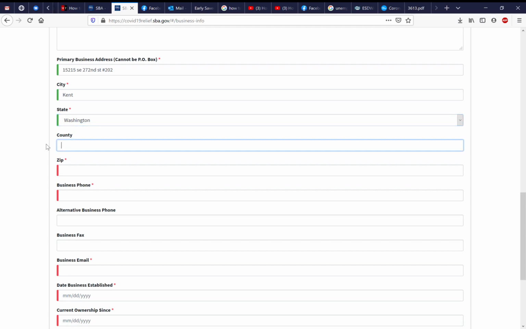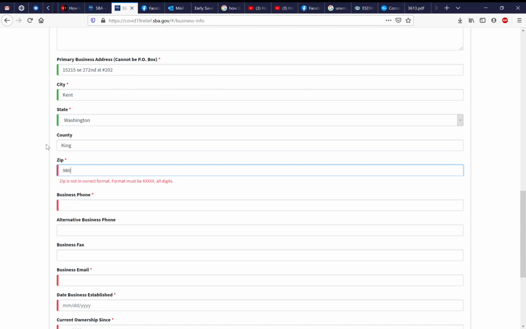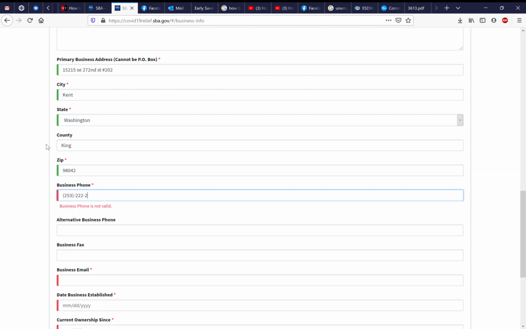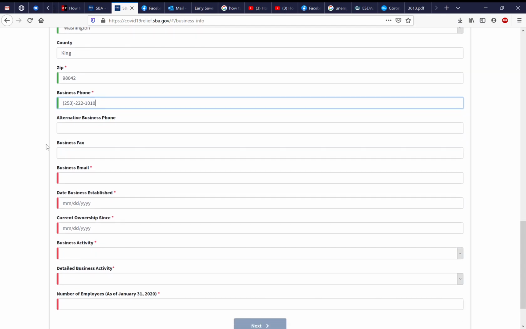City, state. The other thing is, don't use autofill, because once you use autofill on these forms, the form itself doesn't like it. So even if it pops up, make sure you fill the whole thing out. And then your email. I'll just put my email here.